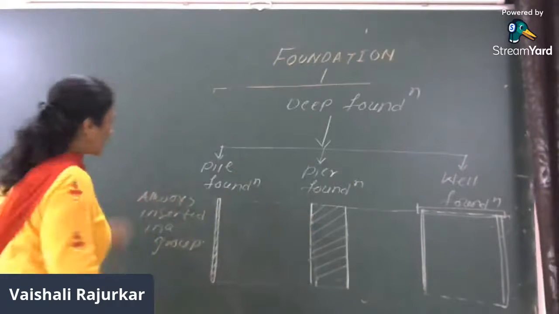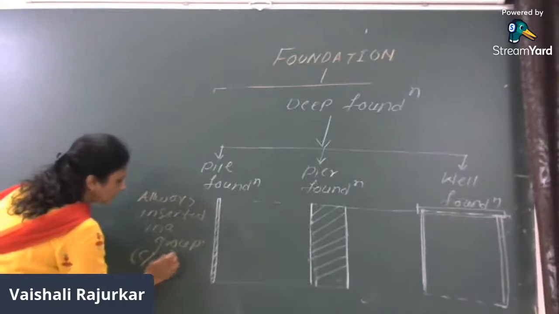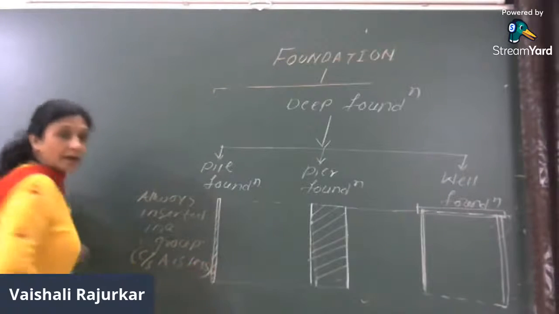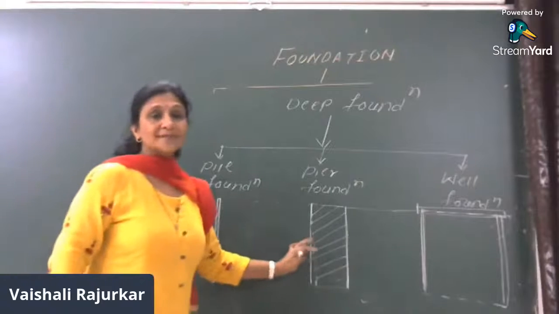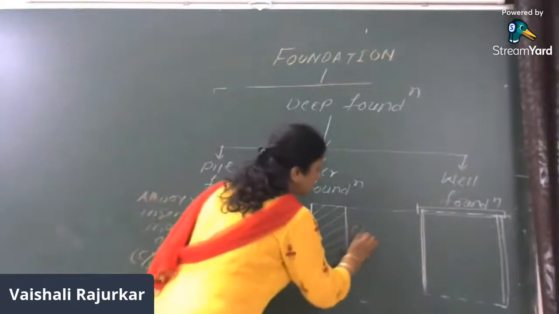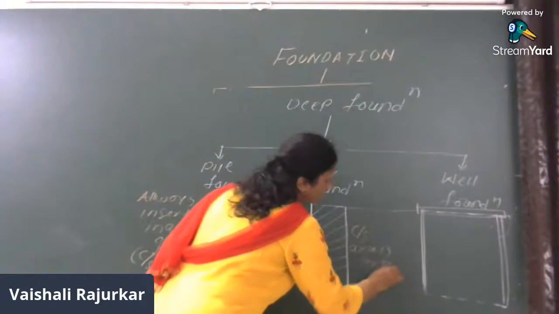Here the cross-sectional area is very less. In this other case, the cross-sectional area is large.